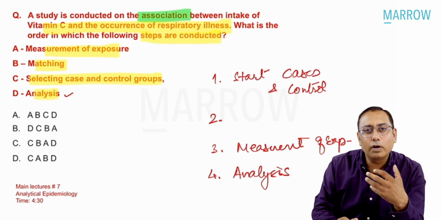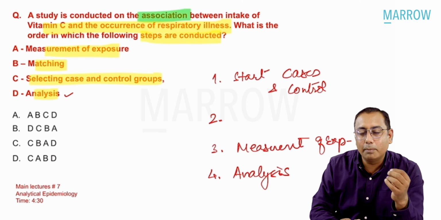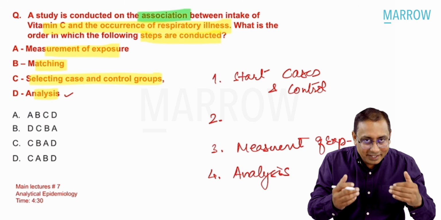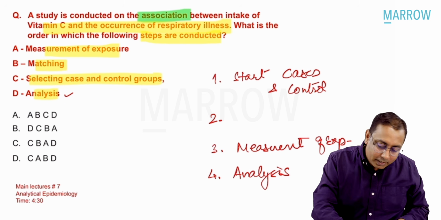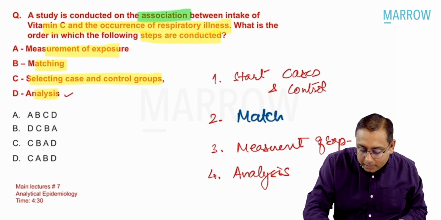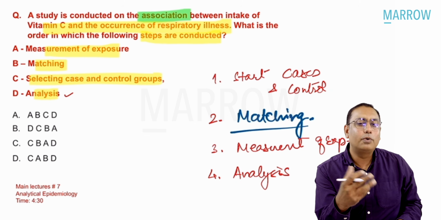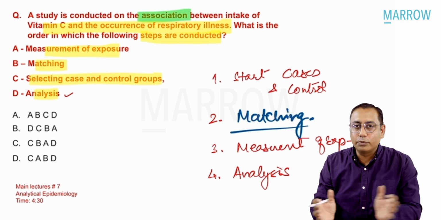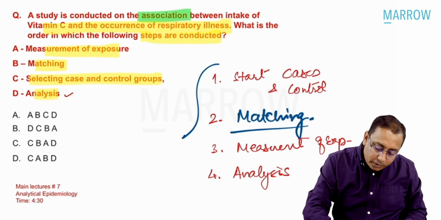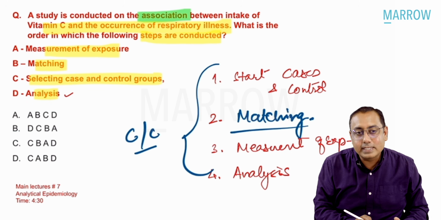If you would have recalled my lectures very nicely, if you would have studied them nicely, you would remember I use the word that you take cases and controls and you match them. You remember I told this, you match them. So that is where many students got confused, where were we supposed to do matching? Matching, was it done after or before, when? So you take cases, you take controls, you match them, and then you measure the exposure, and then you analyze. And this is what we call a case control study.